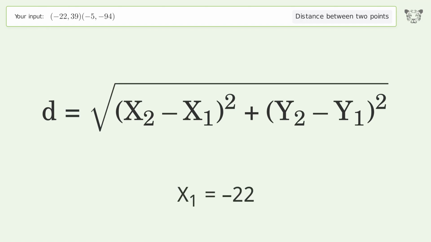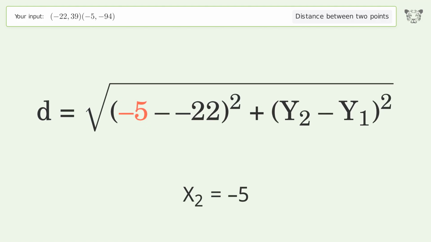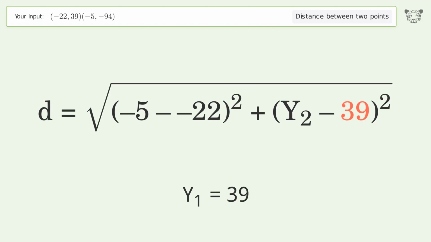x1 equals -22. x2 equals -5. y1 equals 39. y2 equals -94.